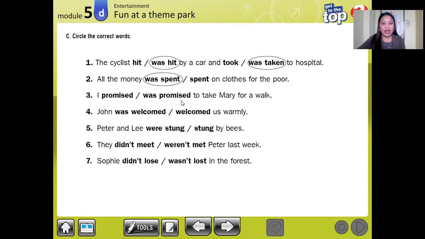I promised or I was promised? It is I promised to take Mary for a walk. John welcomed us, with d. Welcomed us warmly. Peter and Lee, two, were stung by bees. They didn't meet Peter last week. Sophie wasn't lost in the forest. All right? So these are the correct answers for our sentences here.